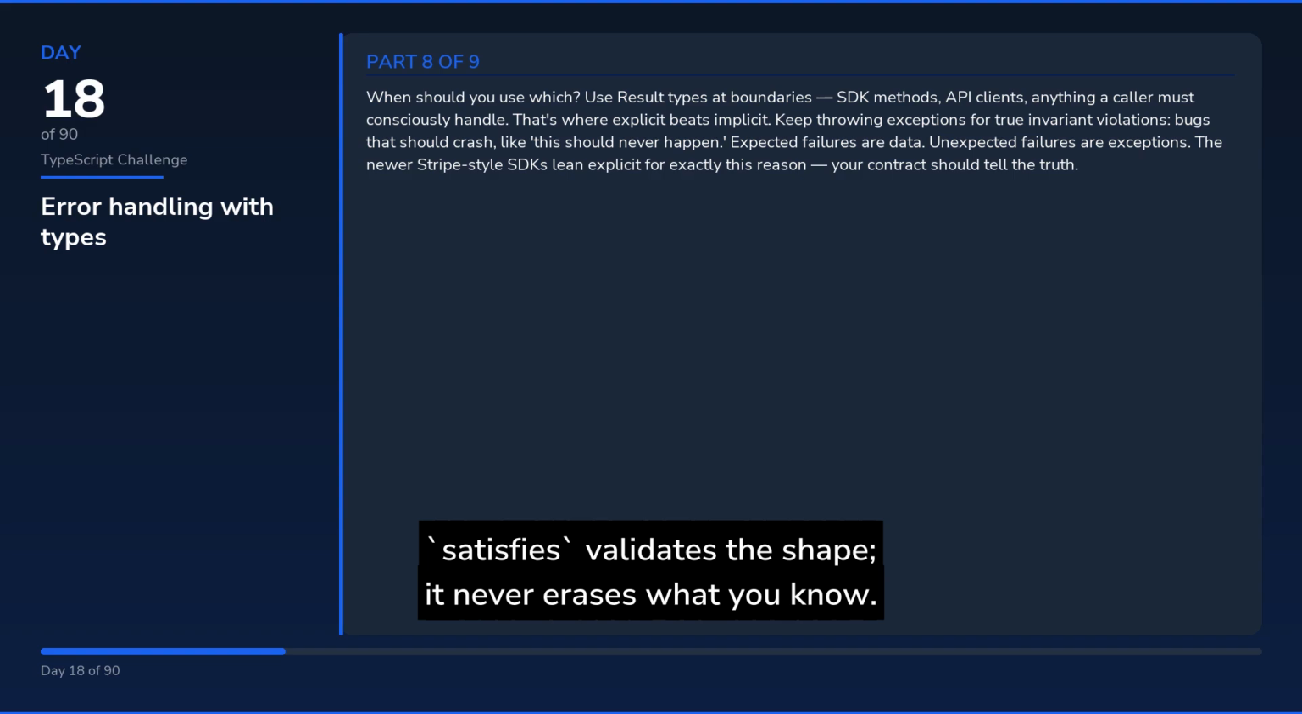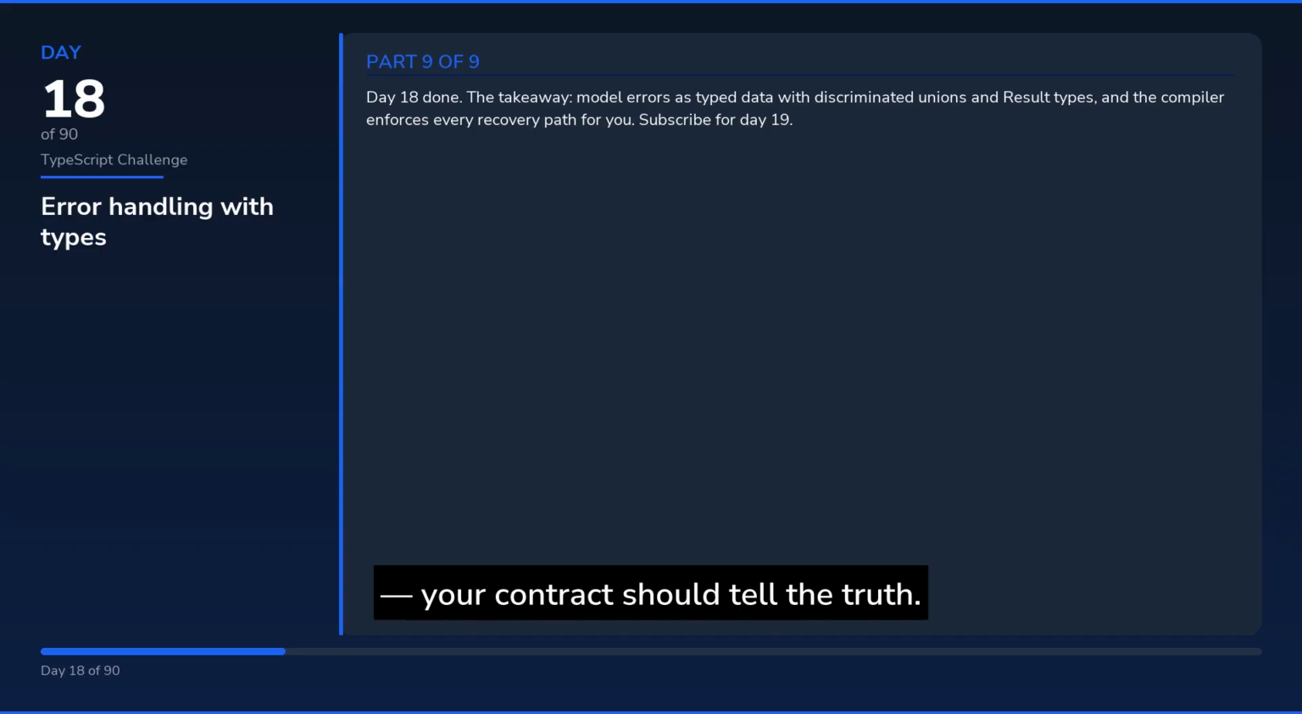Day 18 done. The takeaway: model errors as typed data with discriminated unions and Result types. And the compiler enforces every recovery path for you.